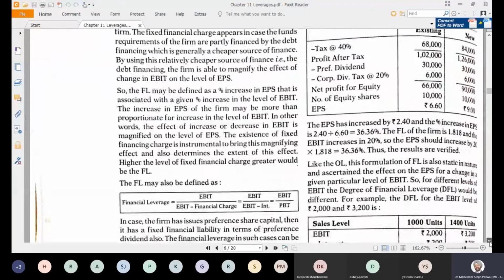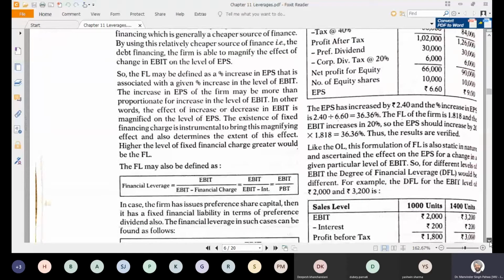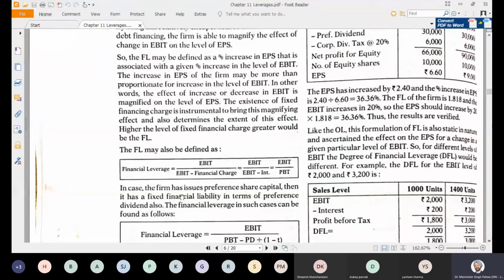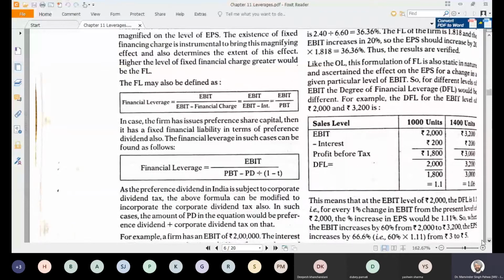Further, like the other formula we did previously for operating leverage, the financial leverage is EBIT upon EBIT minus financial charge, that is interest, or you can say EBIT upon PBT, profit before tax. And the same effect will be on the profit after tax also, because the proportion of taxation will remain the same.